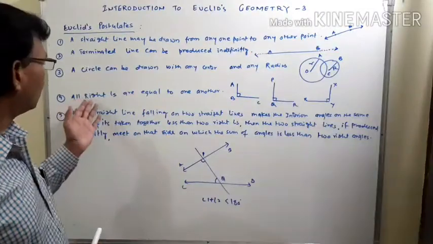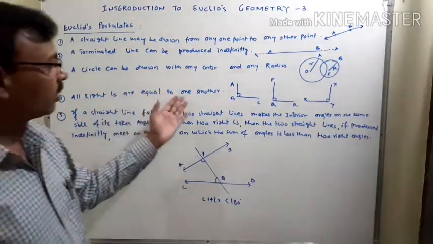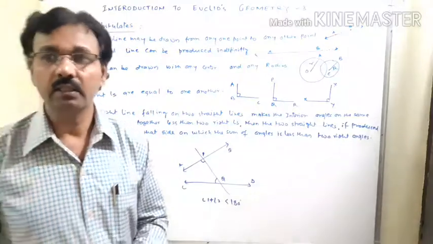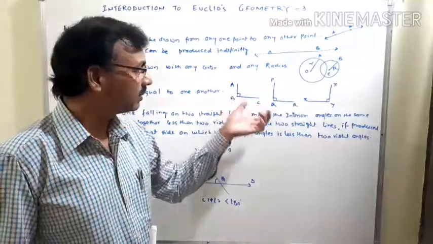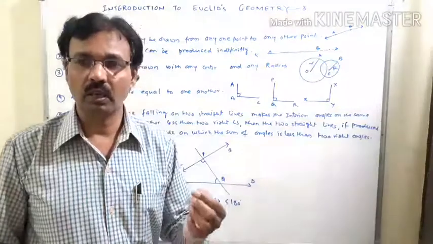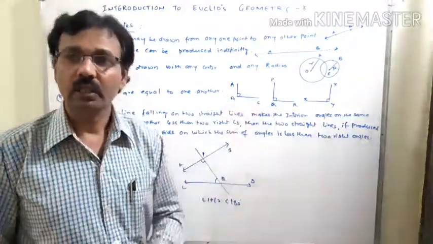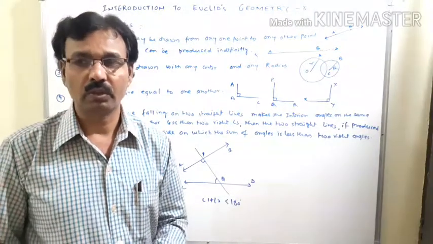Next: all right angles are equal to one another. That means if we make any right angle, whose arms are short or long, the measurement of that angle will also be equal, and this will be equal to 90 degrees.